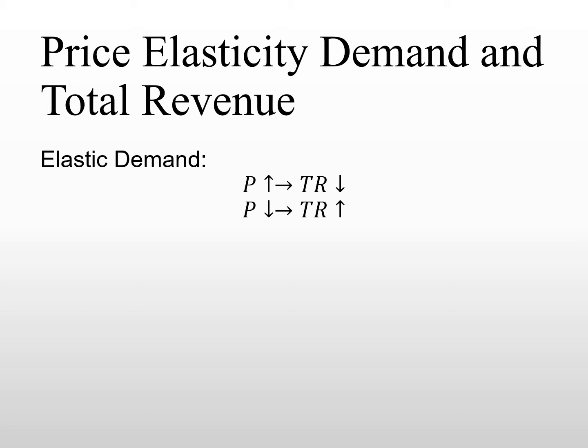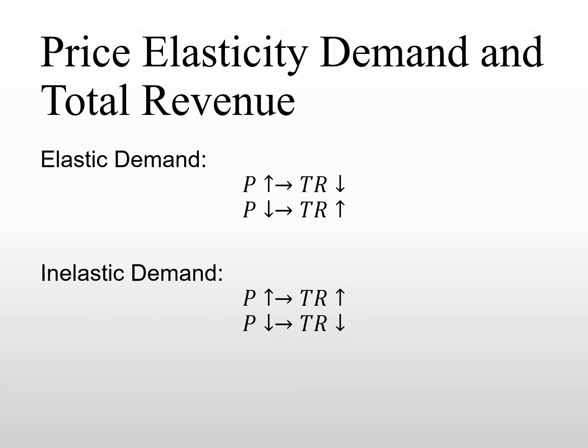On the other hand, if the firm is selling an elastic demand product in the market, and the price drops, the revenues of the firm will increase. Again, the reason is that when the price decreases just by a little bit, and people are very sensitive to any price change, the quantity sold in the market will increase dramatically. Therefore, the increase in quantity of the goods is greater than the decrease in price of the product, and as a result, the product of the two will increase in total.